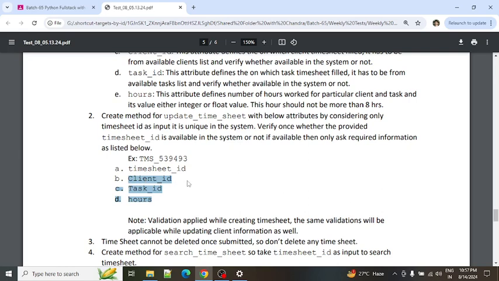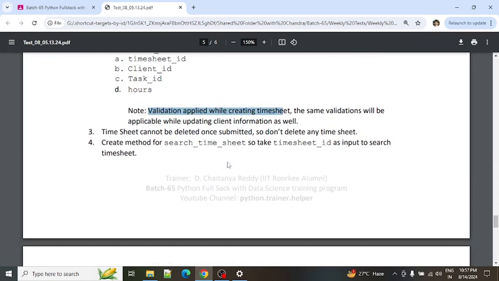We shouldn't update the date. The date is constant, and employee ID is a constant. You should not modify them in the timesheet case. The validations applied while creating the timesheet will be applicable while updating the timesheet as well.